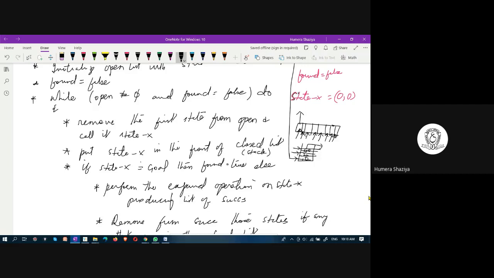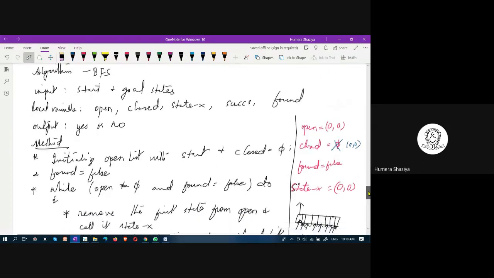Let me again brief you this algorithm. This algorithm has states, start state and goal state initialized. Why? What is the need of initializing start state and goal state? How do you implement this in Python programming? Suppose you have to implement it, you have learned the Python programming language.